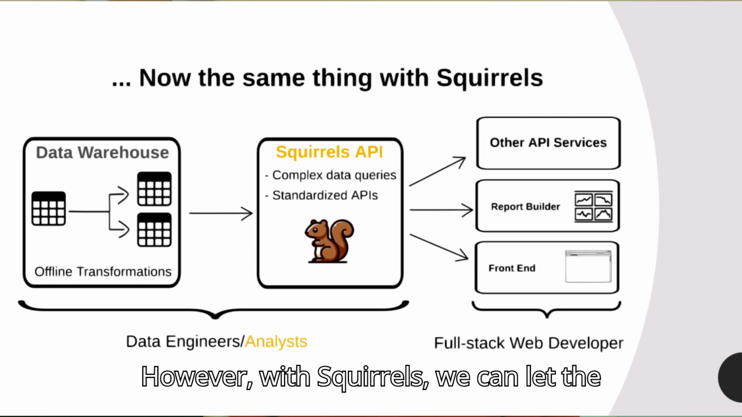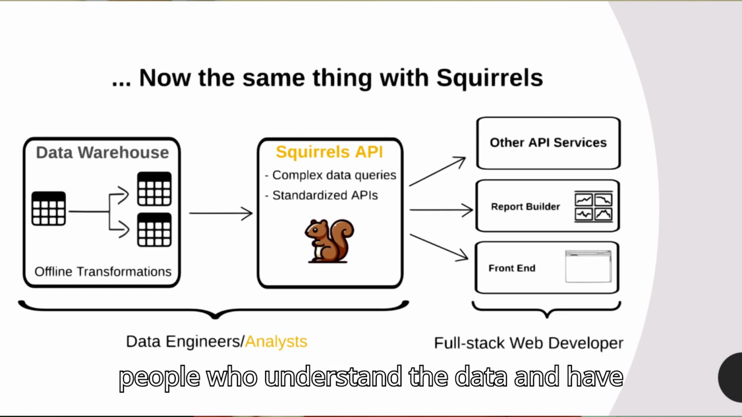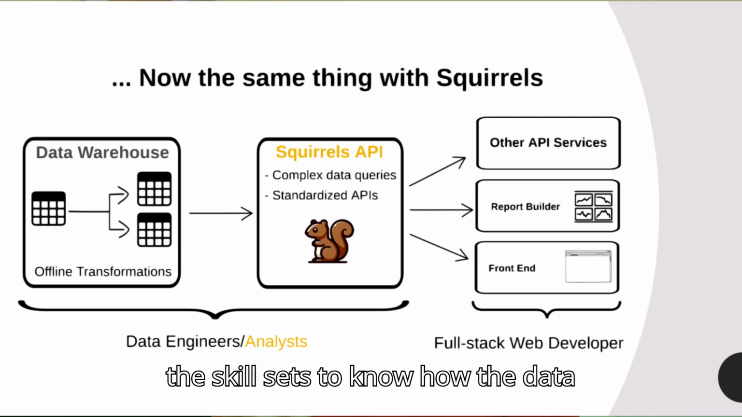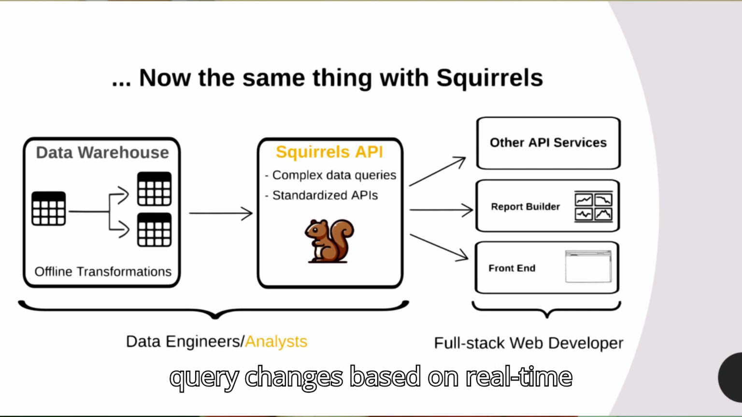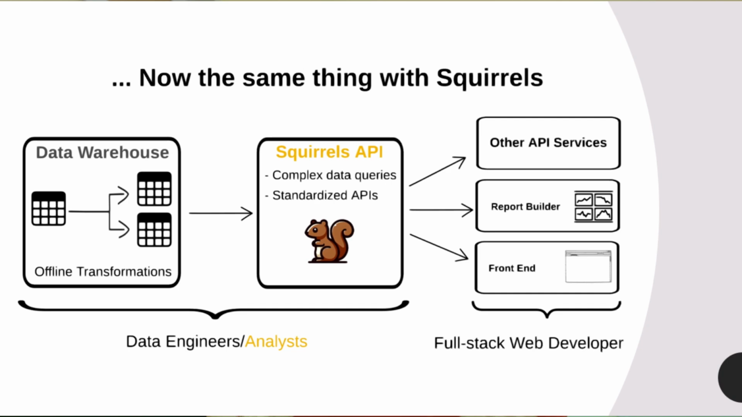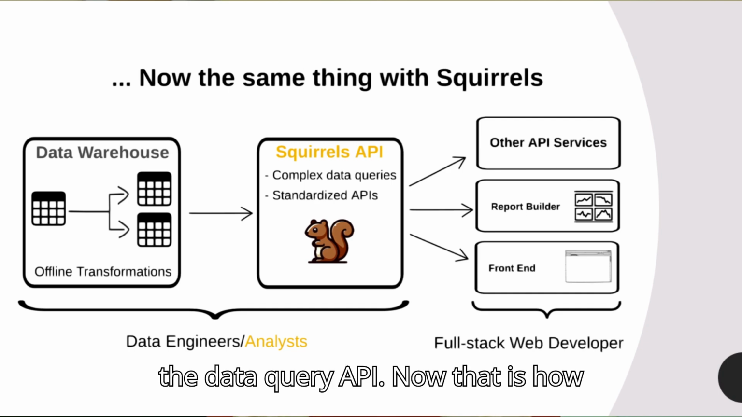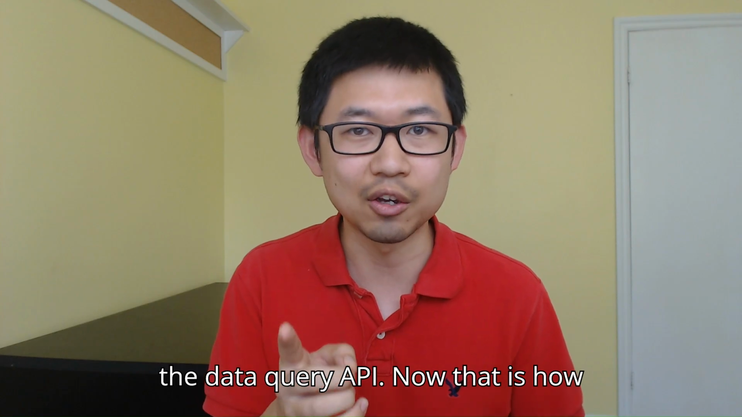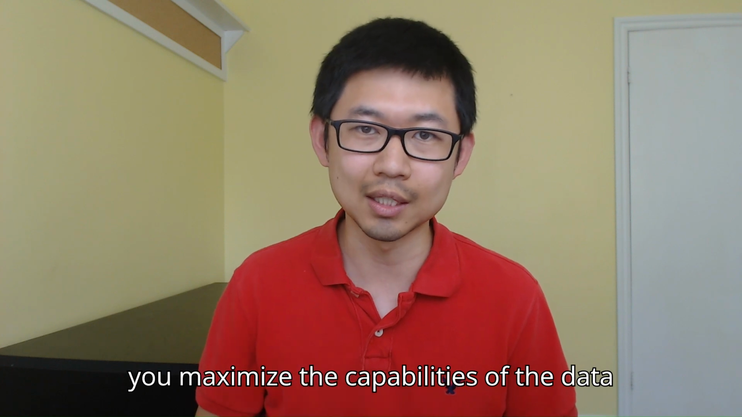However, with Squirrels, we can let the people who understand the data and have the skill sets to know how the data query changes based on real-time parameter selections work on the data query API. Now, that is how you maximize the capabilities of the data team.